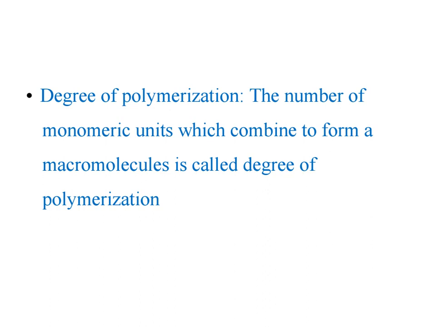Let's take n number of monomers which are converted into a polymer. Here n is called the degree of polymerization. So how many monomer units we have taken initially and how many have formed a polymer, that ratio will give you the degree of polymerization.